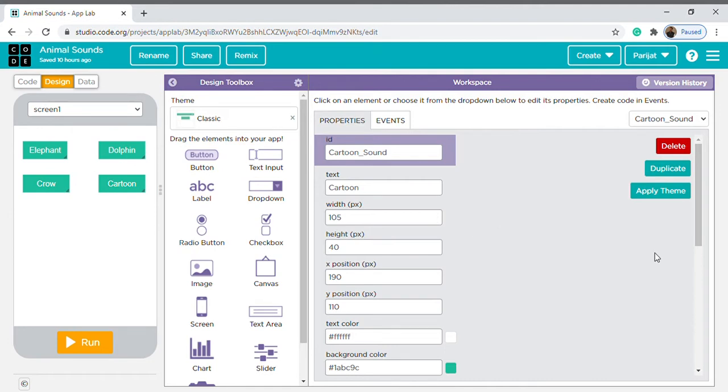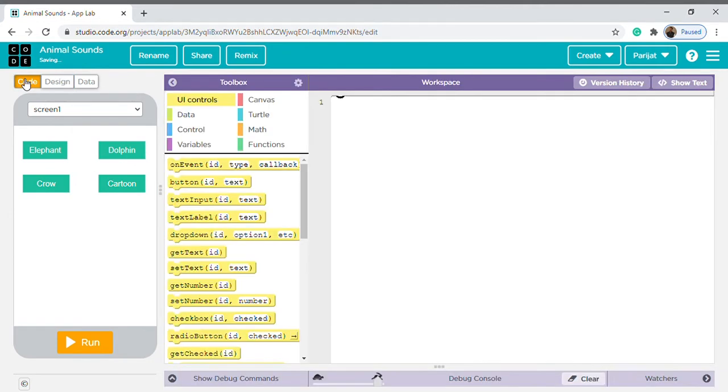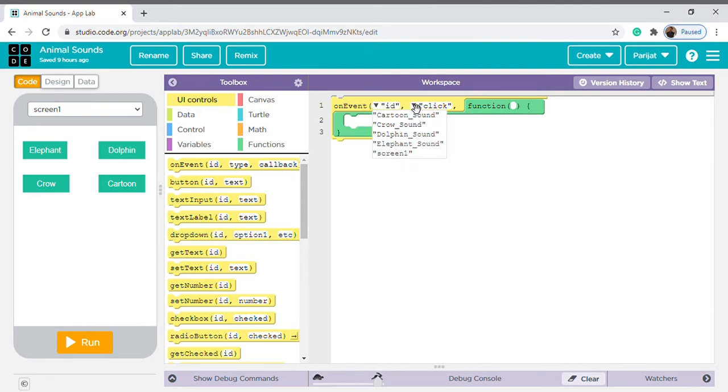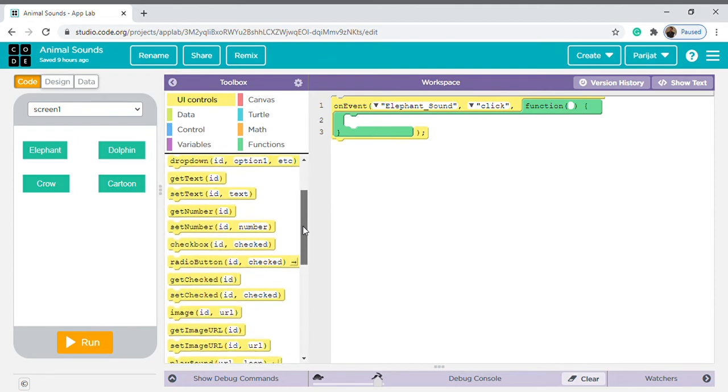Okay, now I will give you an idea about code. You have to drag an onEvent block from UI controls, and the ID will be elephant or anything you want. If you choose elephant sound, the ID of this button is elephant sound. Means if you click on elephant sound, then what to do? We have to make a sound.